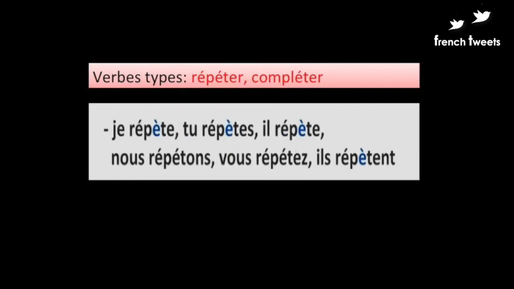Now let's have a look at these two verbs, répéter, compléter. Now here the second accent changes to l'accent grave, that is l'accent aigu becomes l'accent grave in order to change the pronunciation. Now for the verb répéter, je répète, tu répètes, il répète, nous répétons, vous répétez, ils répètent. And the same pattern follows with the verb compléter.